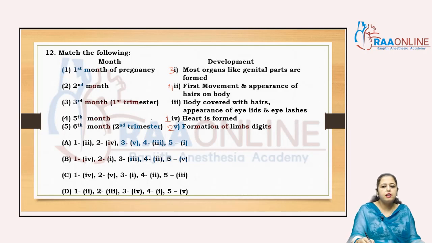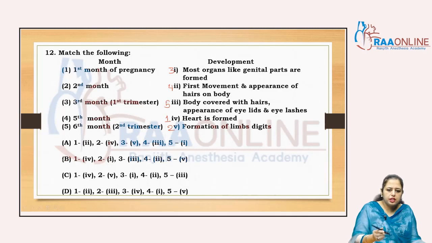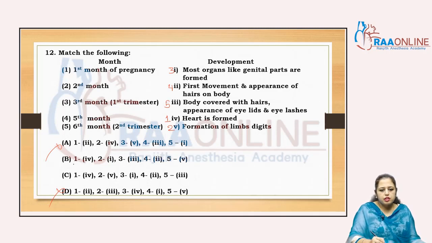And the sixth month and second trimester, body is covered with the hair, appearance of the eyelids and the eyelashes, right? So 1, 4 is given in these two options, B and C. So A and D are cancelled. 1, 4 is given in 2 and 2, 5, so that is also cancelled.